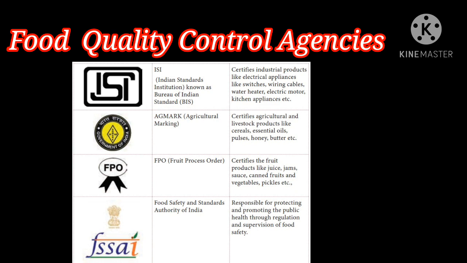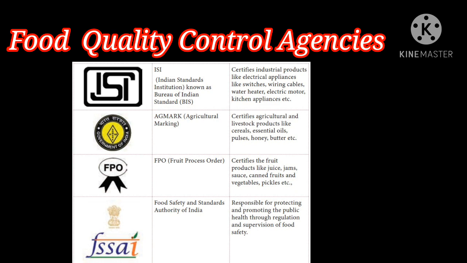Last one, Food Safety and Standards Authority of India, responsible for protecting and promoting public health through regulation and supervision of food safety.